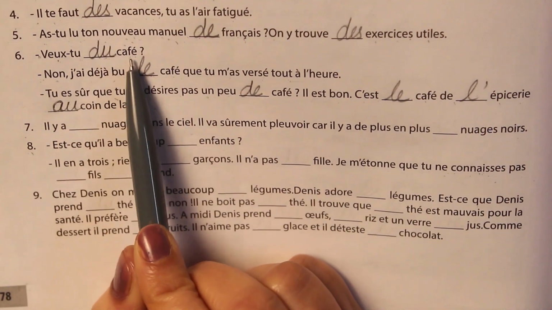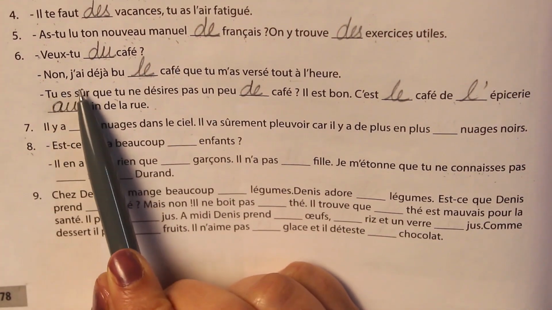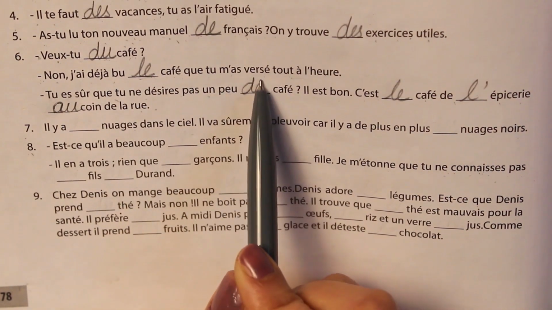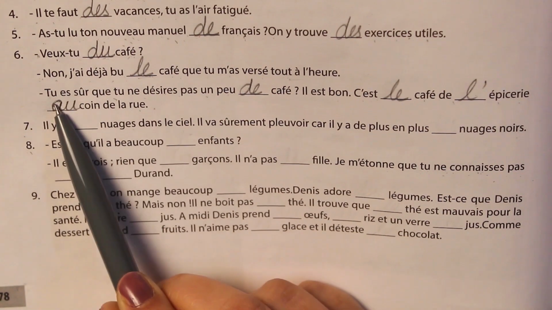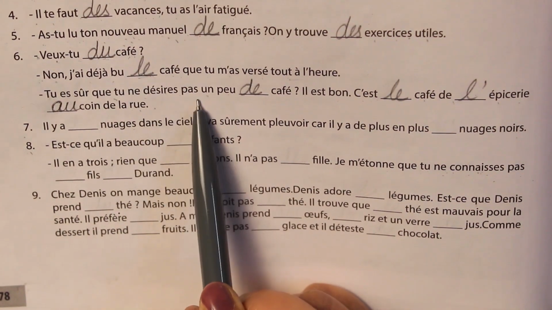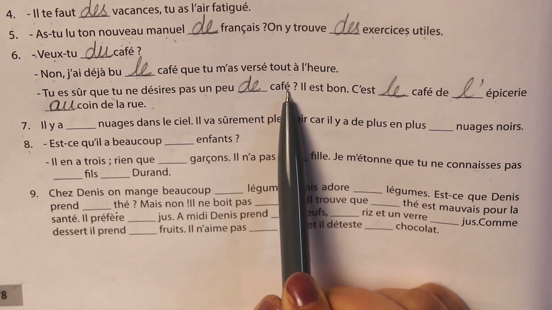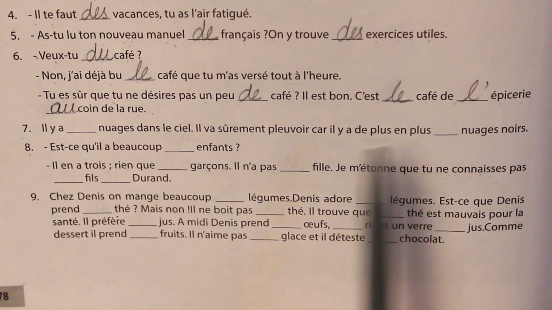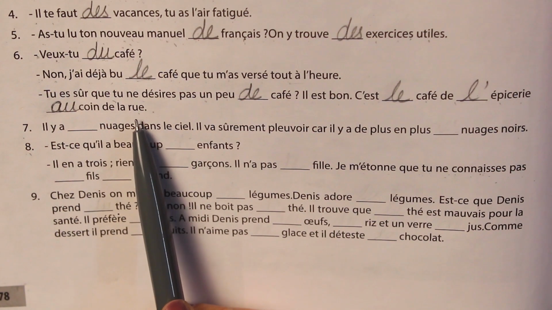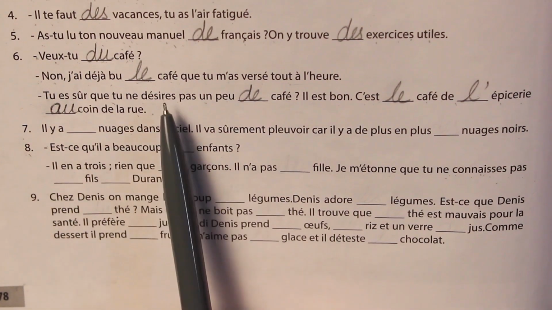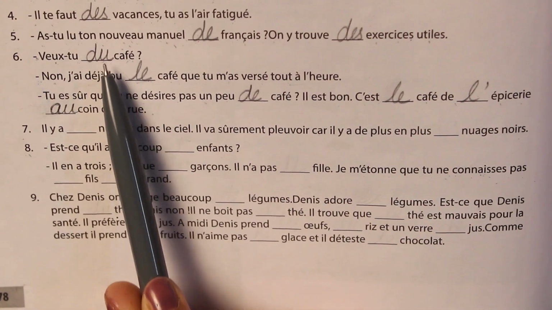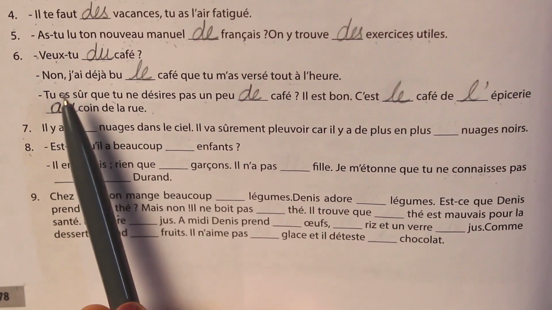Veux-tu du café? Non, j'ai déjà bu le café que tu m'as versé tout à l'heure. Tu es sûr que tu ne désires pas un peu de café? Il est bon. C'est le café de l'épicerie au coin de la rue. Now here again we are talking about quantity. So we have used article partitif. Okay, so let's translate the sentence.